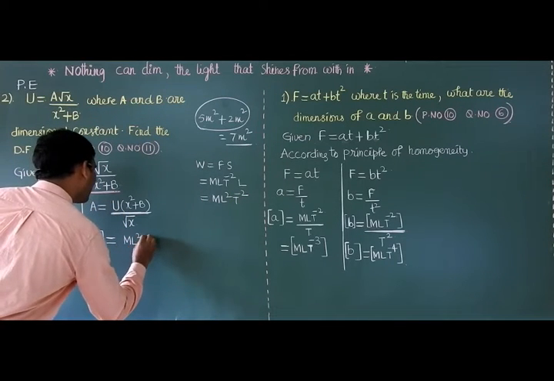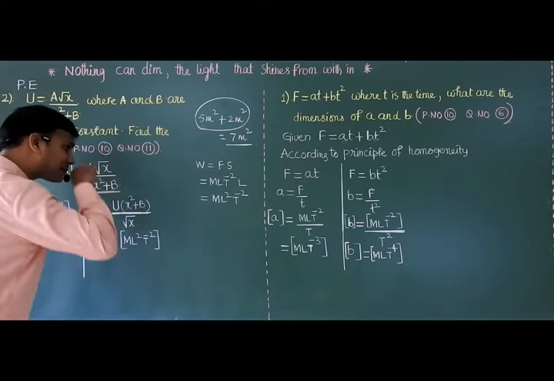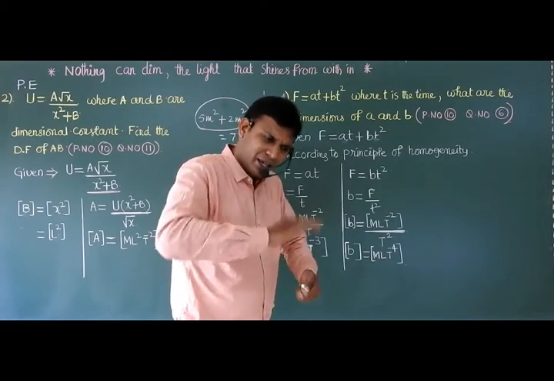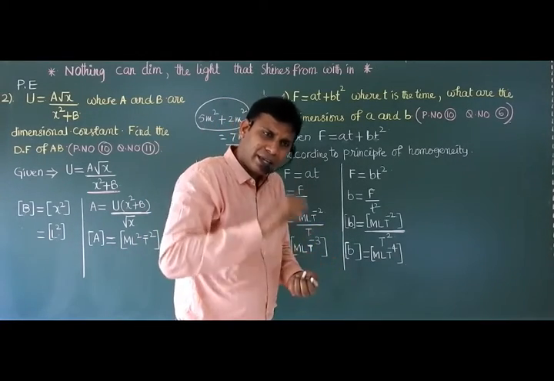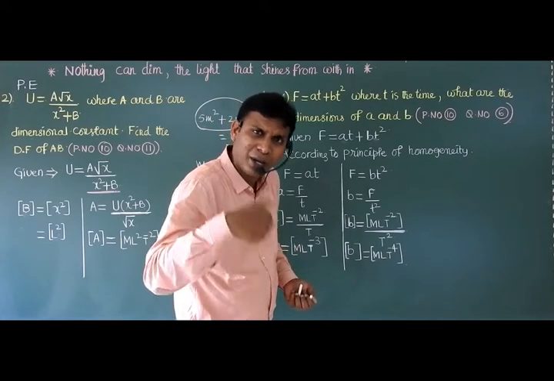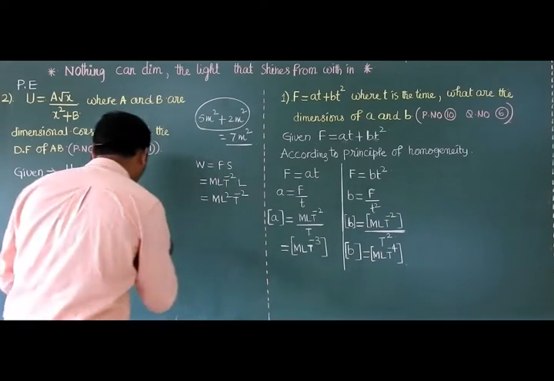So x square plus b means we have the same kind of physical quantity. Area plus area, you are adding area value with area. Then the final sum again gives which physical quantity? Area only.